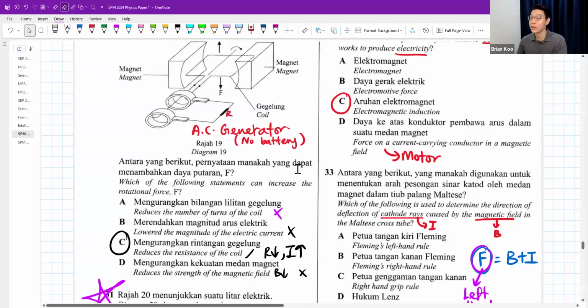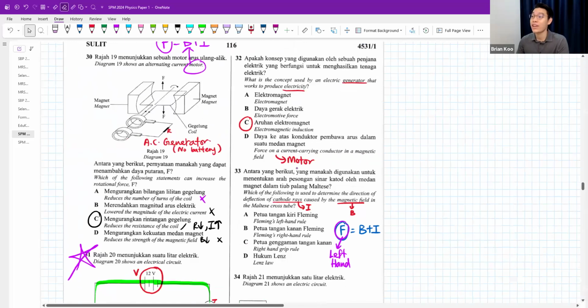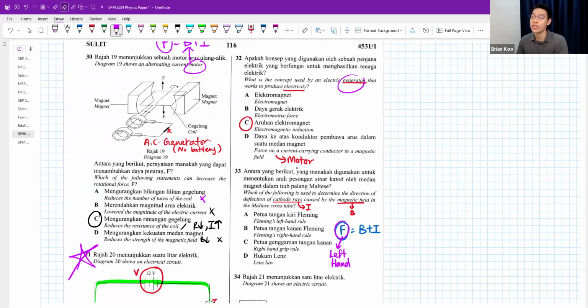So for example, just now, question 32, you're trying to generate electricity, you're trying to induce current, you need to have some force or movement. You need to have some magnetic field. That is how you get current. If I try to find induced current, then current is on the right, not FBI. I is the one on the right side, meaning I use my right hand, Fleming's right-hand rule. So this one, the answer is Fleming's left-hand rule.